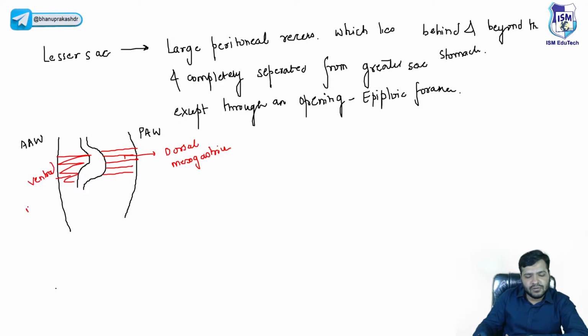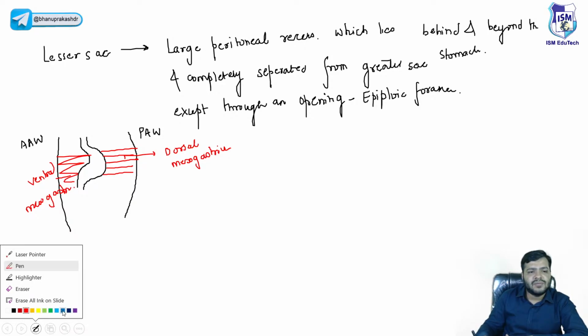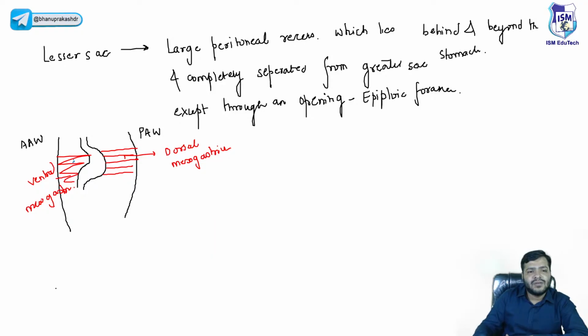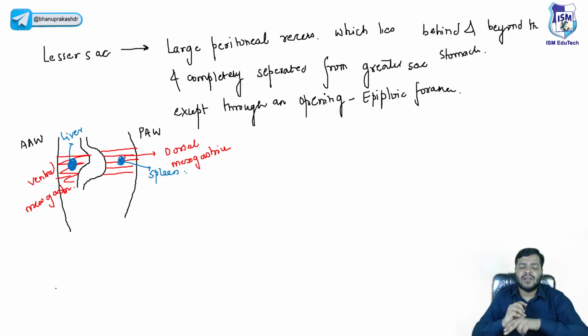Even a small part of the duodenum, mesogastrium. Now, in the ventral mesogastrium, beta, what is developing? Liver. And in the dorsal mesogastrium, what is developing? Spleen.